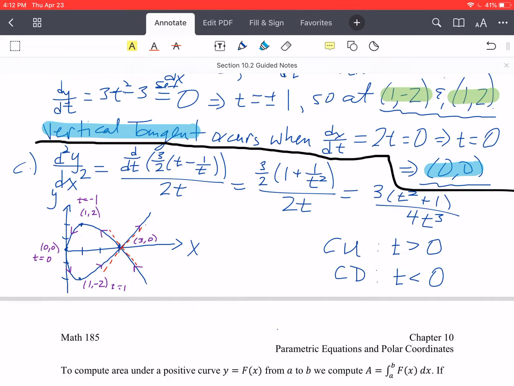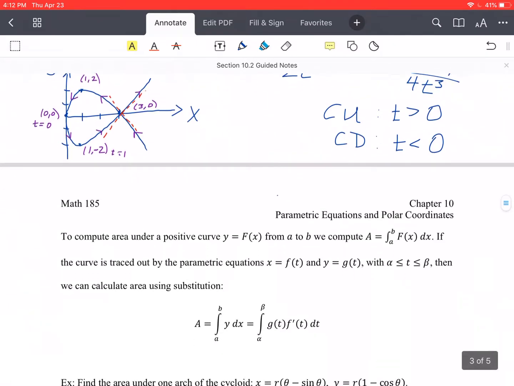You can notice all of the features we've talked about. Okay, the points, the horizontal tangents, right? So we got horizontal tangent up here and down here, vertical tangent right here. We've got the concavity, right? It's concave down for t being up to 0, and then concave up after 0. Okay, so it's got all those features on it for us there. All right, let's move on and look at the next topic here.